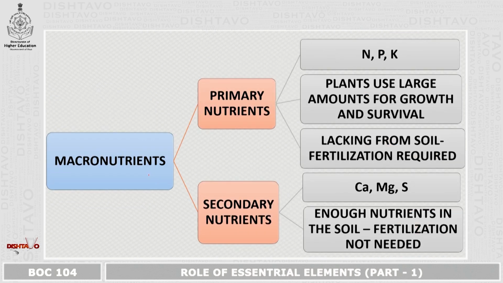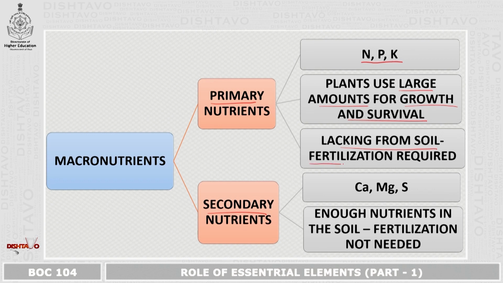Now, under macronutrients, we have primary and secondary nutrients. The primary nutrients are basically nitrogen, phosphorus, and potassium. The primary nutrients are required by the plants in large amounts for their growth and survival. Now, these primary nutrients lack from the soil because the plants use them in large amounts.